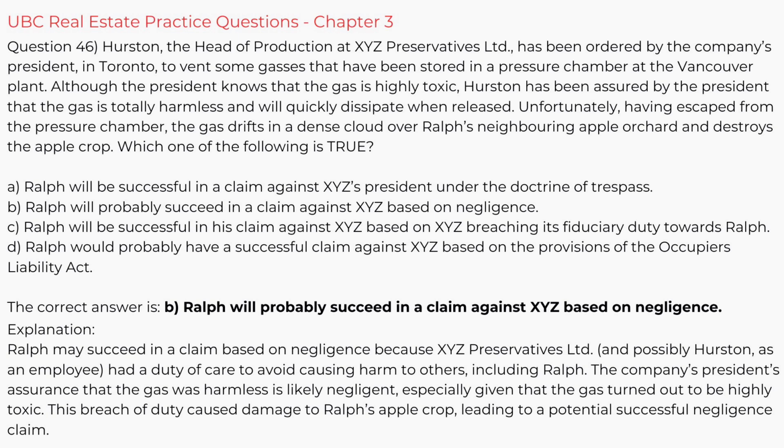The correct answer is B. Ralph will probably succeed in a claim against XYZ based on negligence. Explanation. Ralph may succeed in a claim based on negligence because XYZ Preservatives Limited and possibly Hurston as an employee had a duty of care to avoid causing harm to others, including Ralph. The company's president's assurance that the gas was harmless is likely negligent, especially given that the gas turned out to be highly toxic. This breach of duty caused damage to Ralph's apple crop, leading to a potential successful negligence claim.